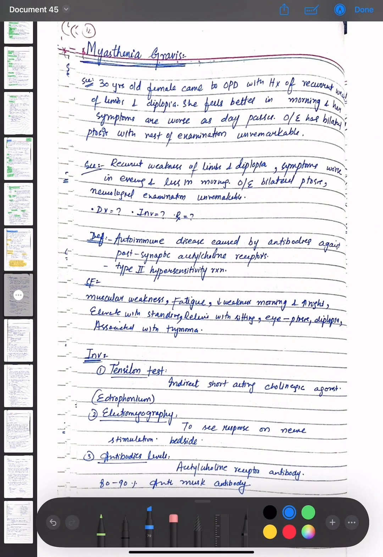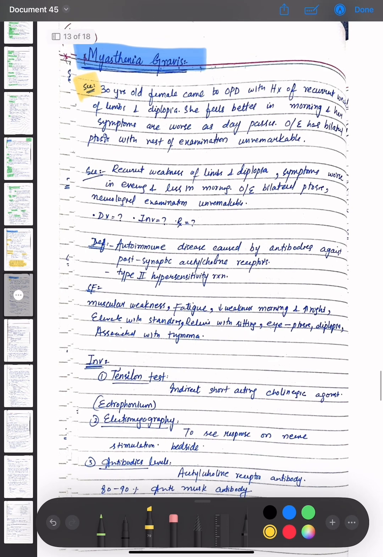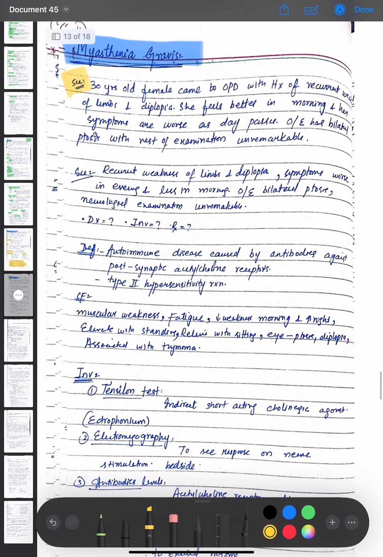This is a very important topic, and we have a scenario that there is a 30-year-old female who came to the OPD with history of recurrent weakness of limbs and diplopia. She feels better in the morning and her symptoms are worse as the day passes. On examination, she has bilateral ptosis and the rest of the examination is unremarkable. Another scenario is recurrent weakness of limbs and diplopia, symptoms worse in the evening and less in the morning. On examination, bilateral ptosis is present and the neurological examination is unremarkable.